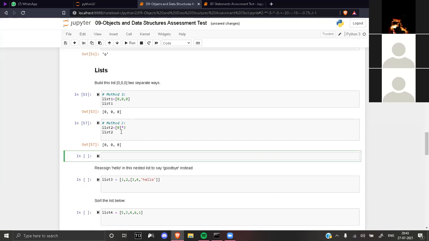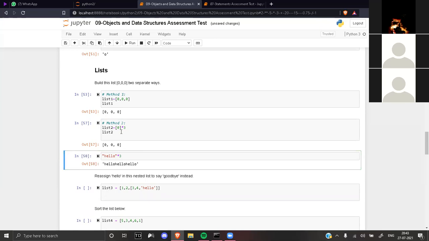Now you write string hello. No, string means inside quotes. Yes, just the word hello in single quotes. Now you do star 3, star multiplied by 3, and run this. You will get hello repeated, right? We have not seen this, but we can do it also. We can repeat multiple strings and all. I can store this in a new string.